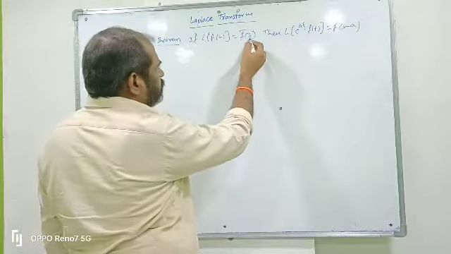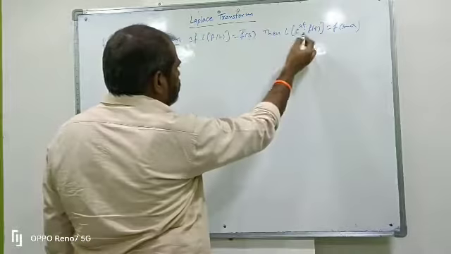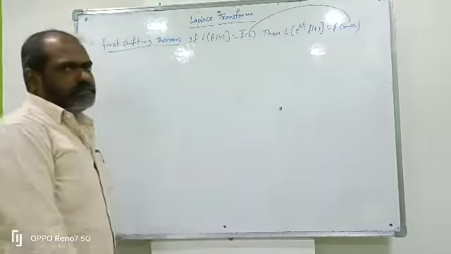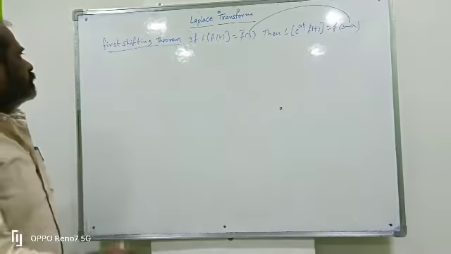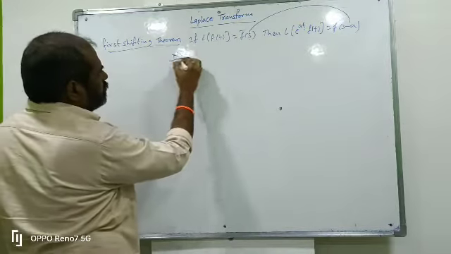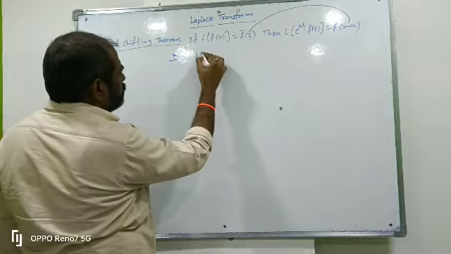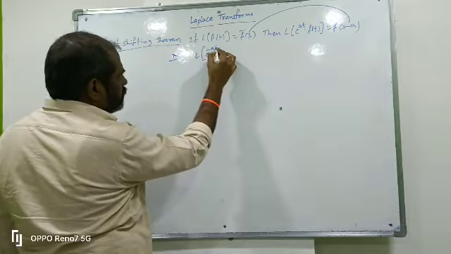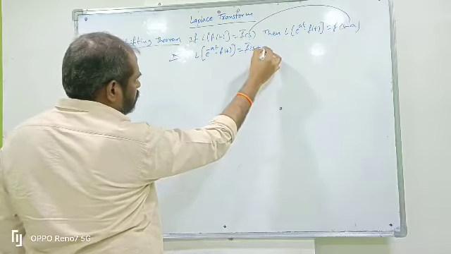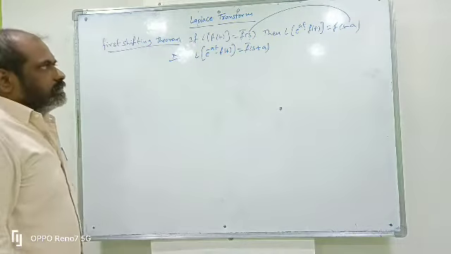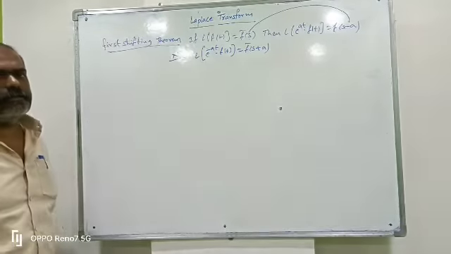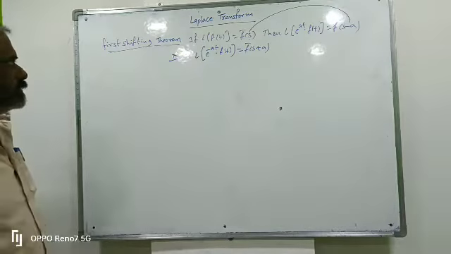So if L of f of t equals f bar of s, then e power at into f of t means s is transformed to s minus a, from the first shifting theorem. Another note: L of e power at into f of t means f bar of s minus a, and L of e power minus at into f of t means f bar of s plus a.